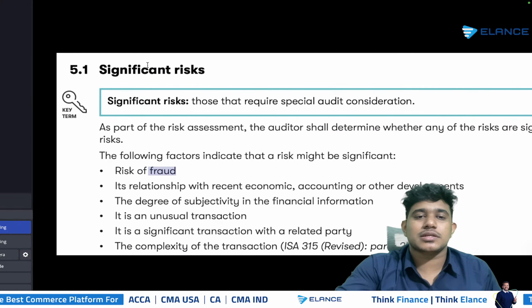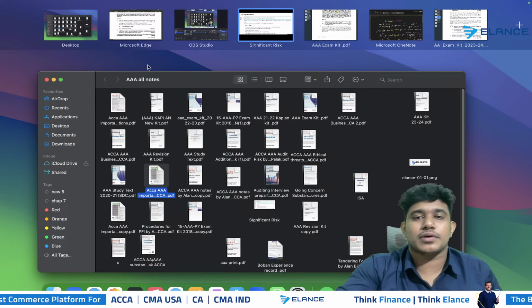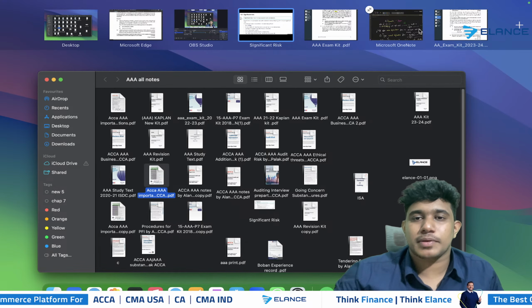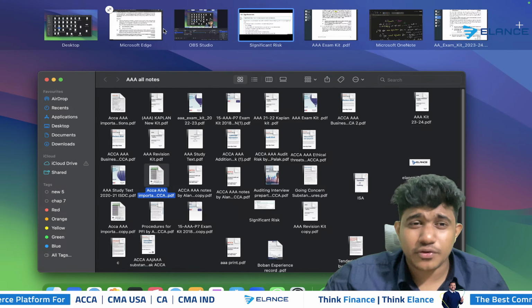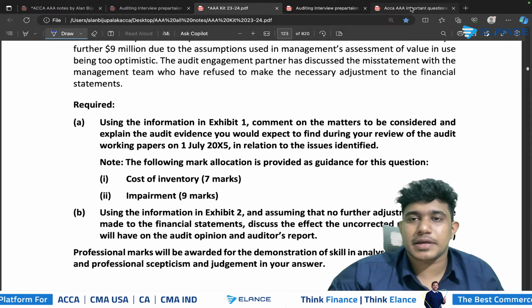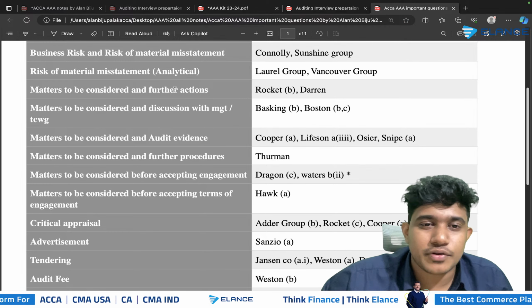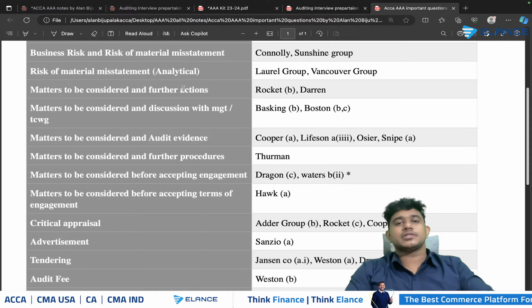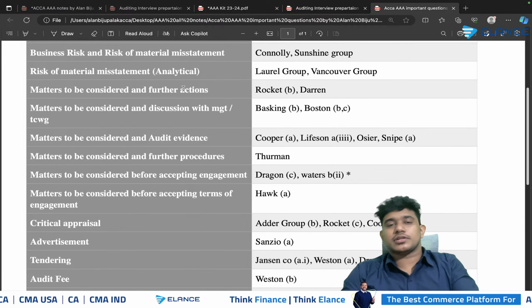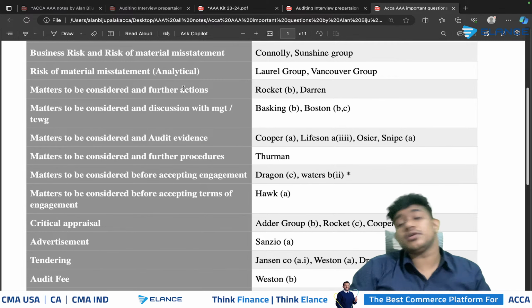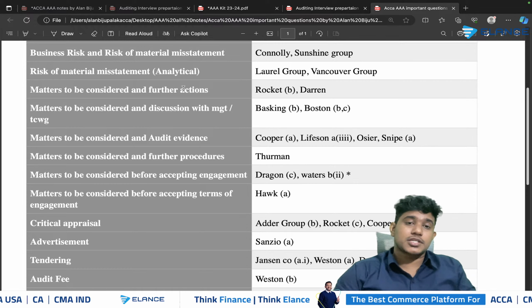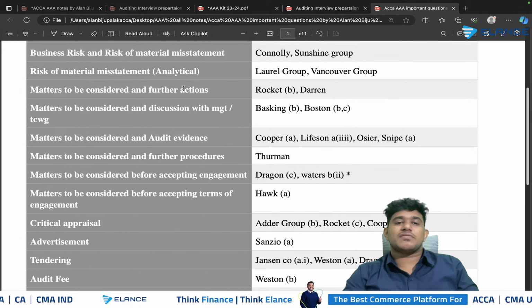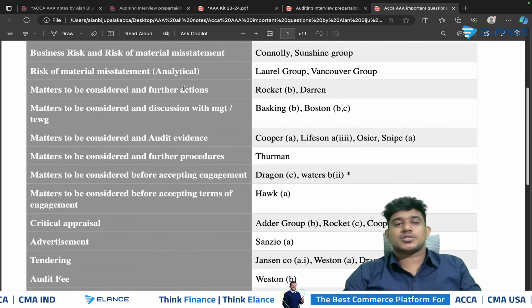As we discussed, there are basically 4 categories of question directly based on the matters to be considered part. First of all, it can be a question based on matters to be considered and further action. In such a situation, you need to clearly specify the matters first, and then specify the further actions that can be taken by the auditor, which include discussion with the management, discussion with those charged with governance, then obtaining written representations and so on.